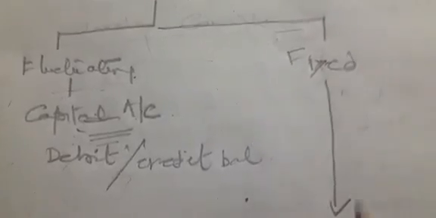In case of fixed capital account, the partner's capital account is prepared in two parts: the capital account and the current account.